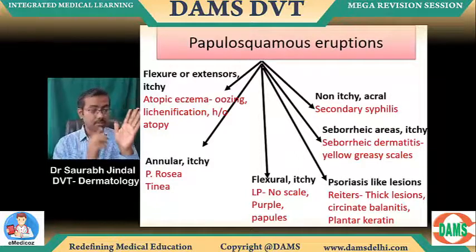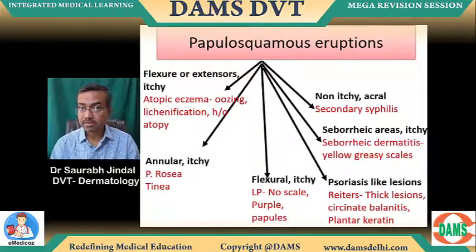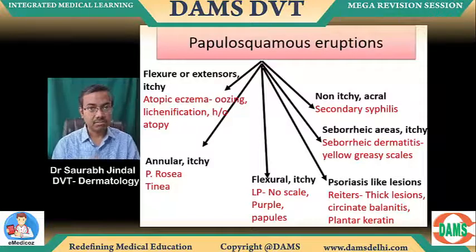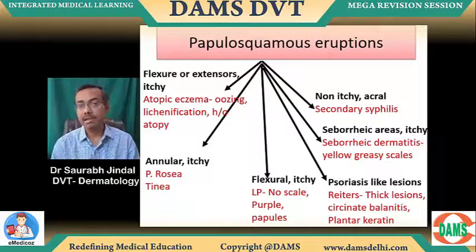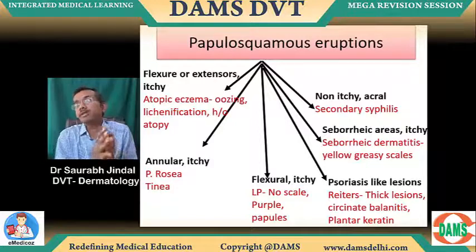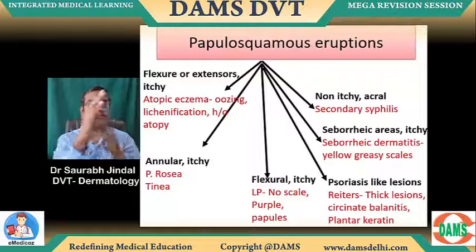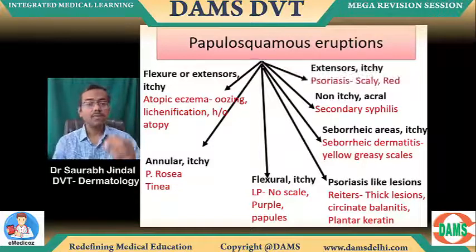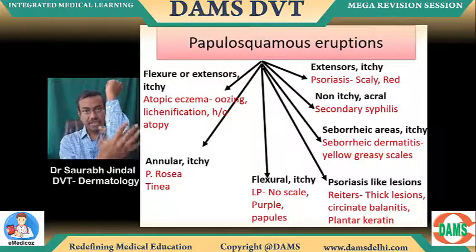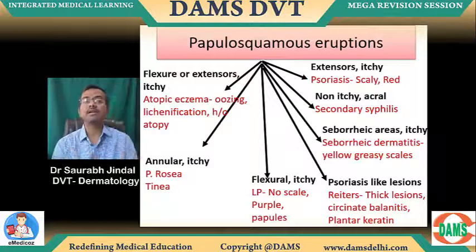No itching. Very important. Acral scaling. Young male mentioned. Young female mentioned. So that means when they say young adult or young female, they're looking at some possible sexual exposures. And asymptomatic lesions on the acral surface is secondary syphilis. If it's extensor and itchy with red scaling, psoriasis, like typical lesion psoriasis.